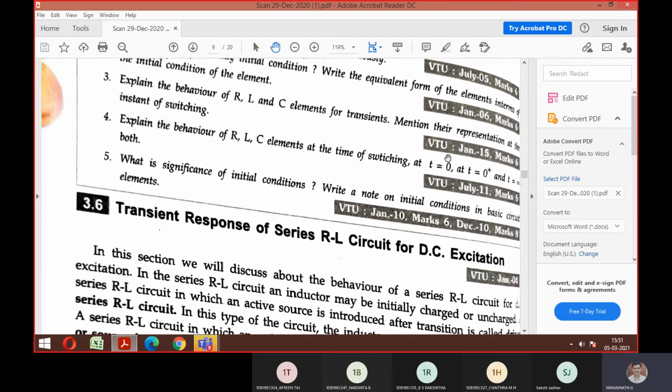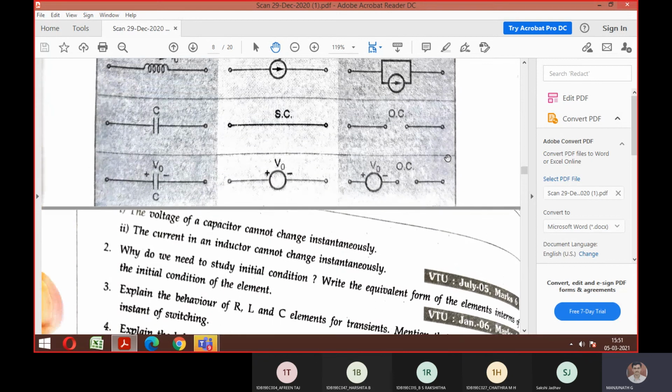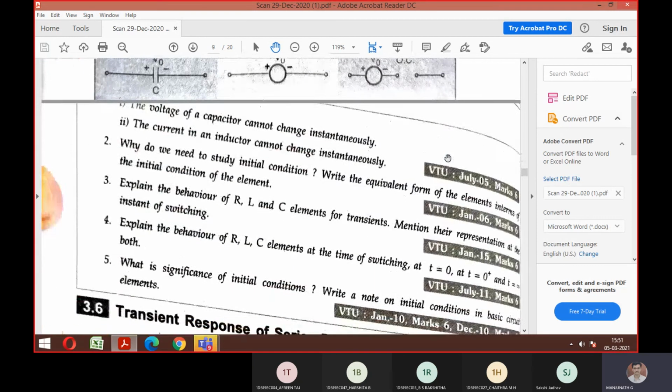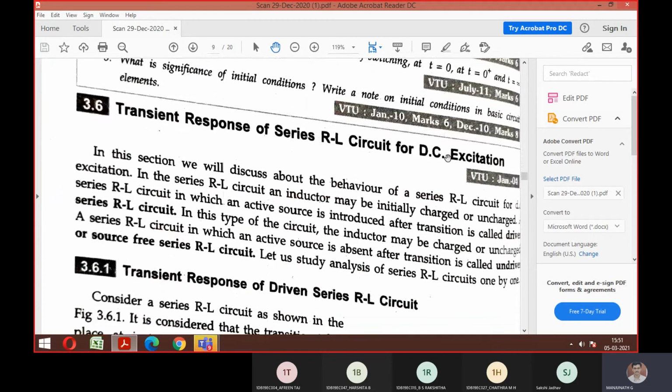Till the previous category that I told you, they may ask for 2 to 3 marks. Define capacitor, inductor, homogeneous equation, non-homogeneous equation. You can expect that for 4 to 5 marks. The remaining 15 to 16 marks will be from these topics. So the transient response of a series DC excitation consists of three circuits: one RL, one more RC, and one more RLC. Each circuit has two derivations. Am I clear?